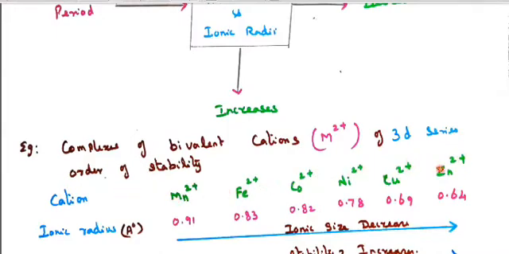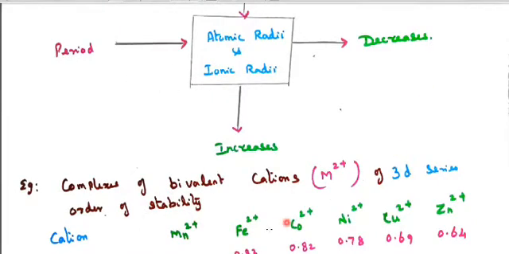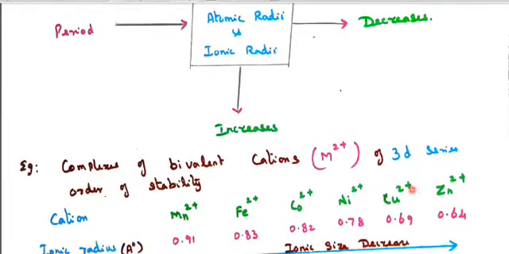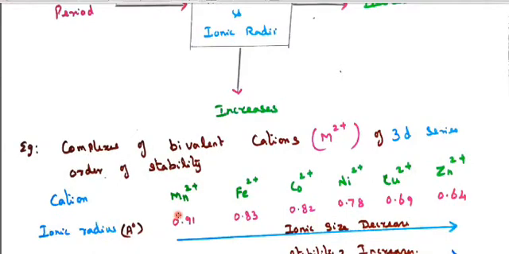But this is one period, the first series of transition metals. Going across the period, the size decreases, so it is smaller in size. The ionic radius values I have written are correct, but there is no need to memorize them by heart.